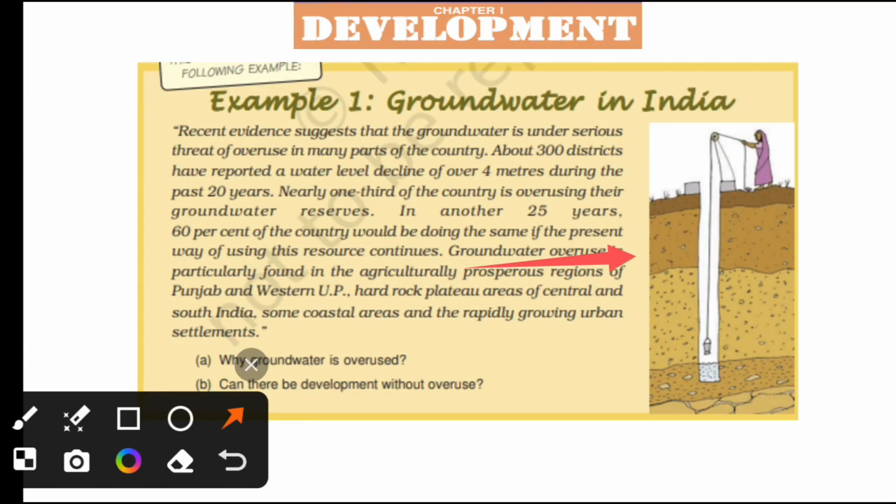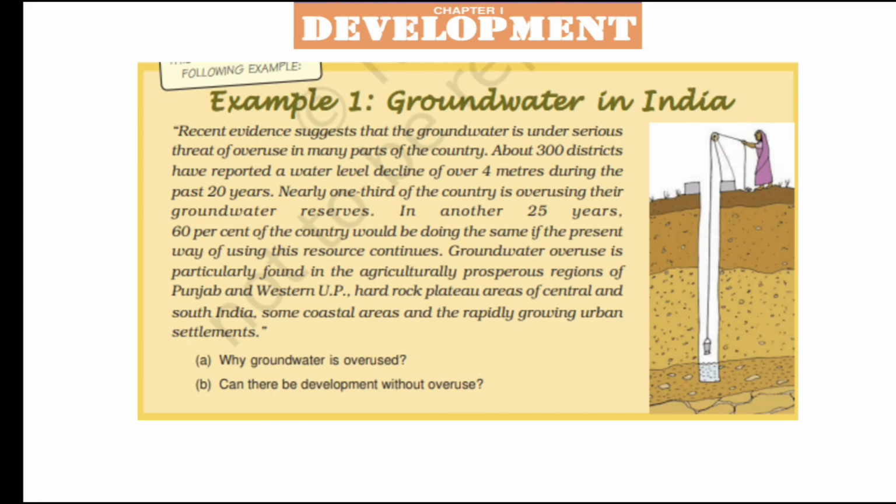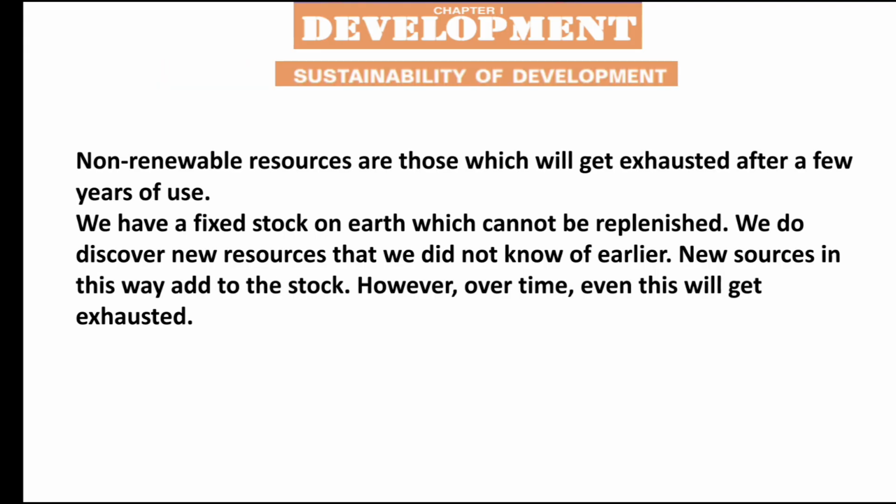Groundwater overuse is particularly found in prosperous regions like West Punjab and Western Uttar Pradesh, where agriculture is intensively followed, and in some coastal regions of southern Indian states. This is a very serious threat to us. Now, non-renewable resources are those which will get exhausted after a few years of use.